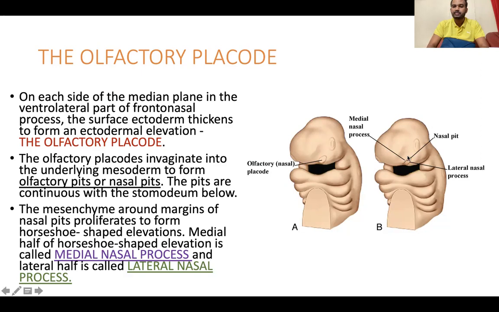Horseshoe shape, you can see here. Now this nasal pit, this is the depression which is forming from the olfactory placode, and the margins of this nasal pit proliferate to form a horseshoe-shaped elevation. The medial half of the horseshoe shape is called the medial nasal process. The lateral half is called the lateral nasal process. I'll show you clearly in the next slide.